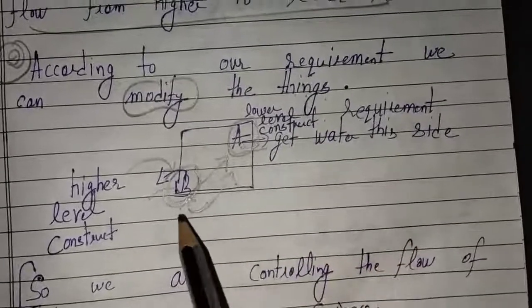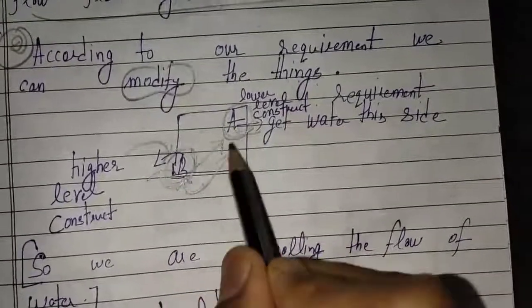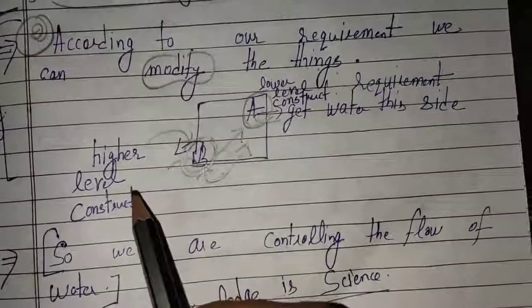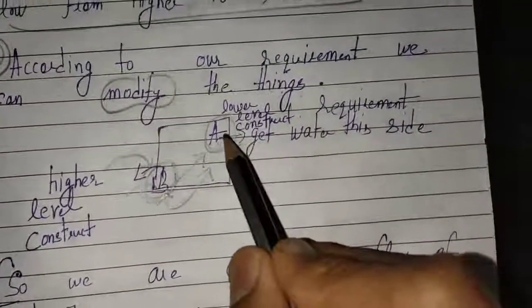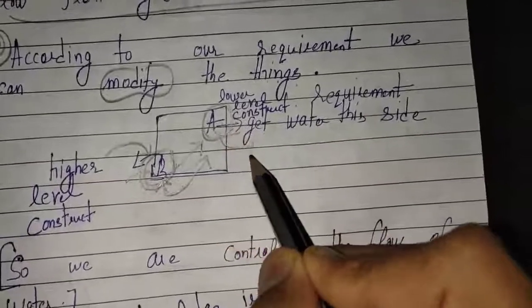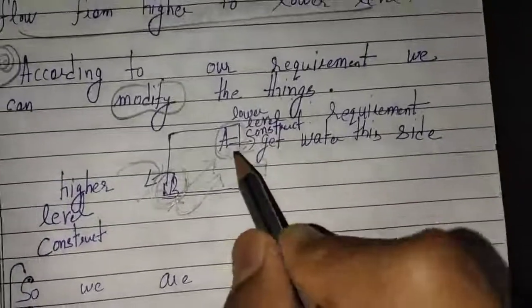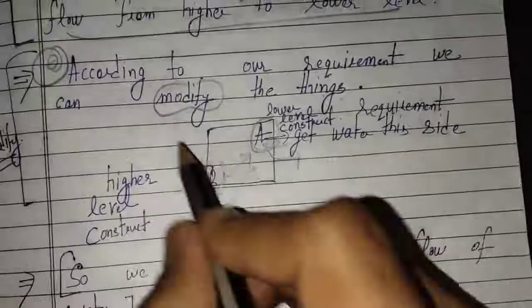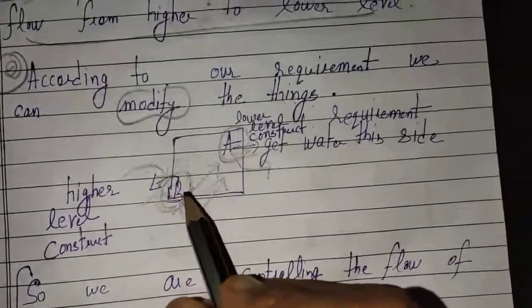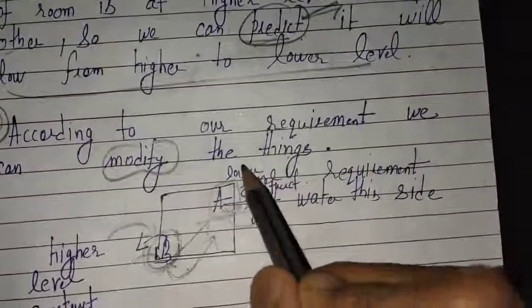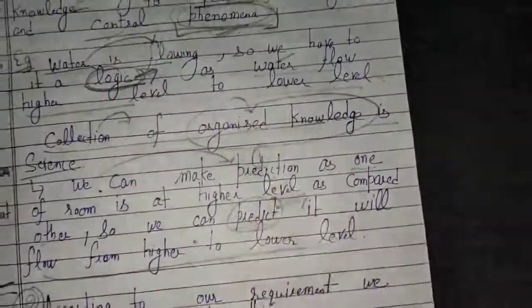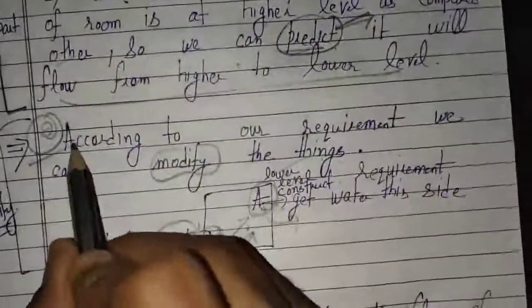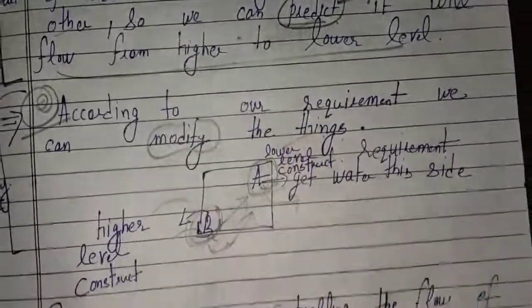If your requirement is that the water should flow from B part to A part, you will tell the person who is constructing the room to construct this B part at a higher level as compared to A. That means you are modifying things on the basis of this organized knowledge. That is due to science. The second advantage of science is that we can modify things.